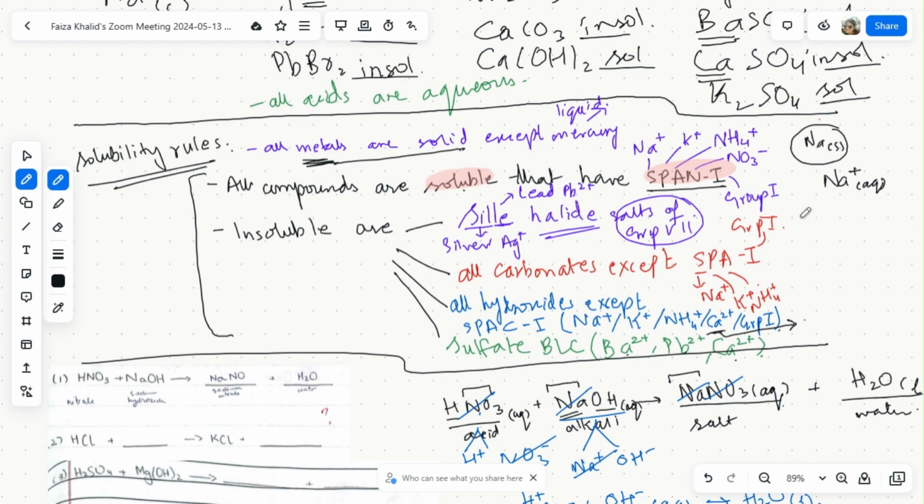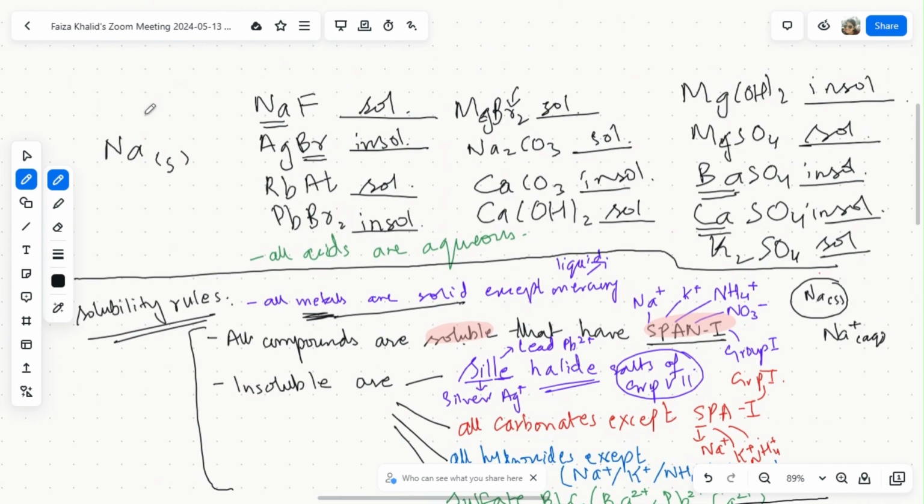Are you getting? Okay. Anyways, then coming over here, insoluble are silver halides. So if you look over here, you have sodium fluoride, silver bromide, rubidium acetate, then lead bromide. Now look over here. This is fluoride, it's group 7, and it has a group 1 metal attached to it. So it is soluble.